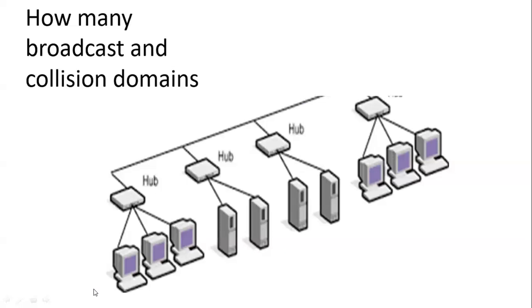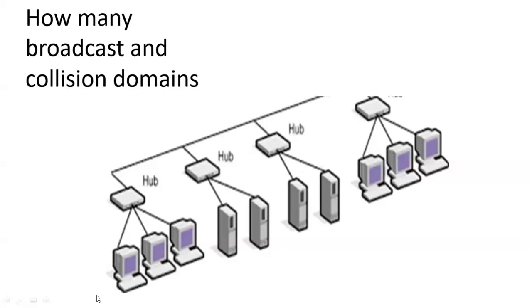Wait. So the traveling thing from the hub to a different hub, that would also be considered a collision domain, right? Because the packet can collide there. Yes. Okay, so 1, 2, 3, 4, 5, 6, 7, 8, 9, 10, 11, 12, 13, 14. So 15 collision domains?